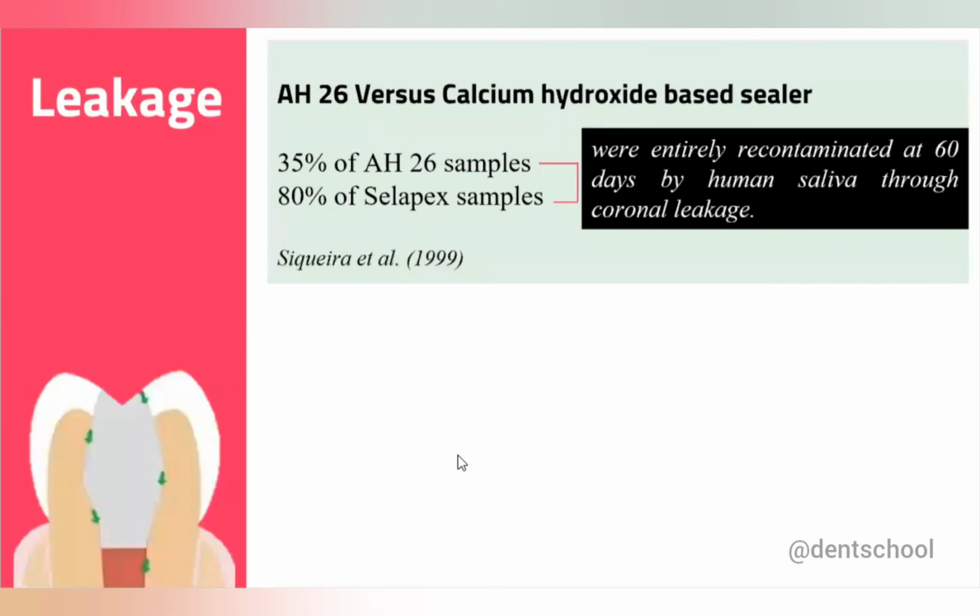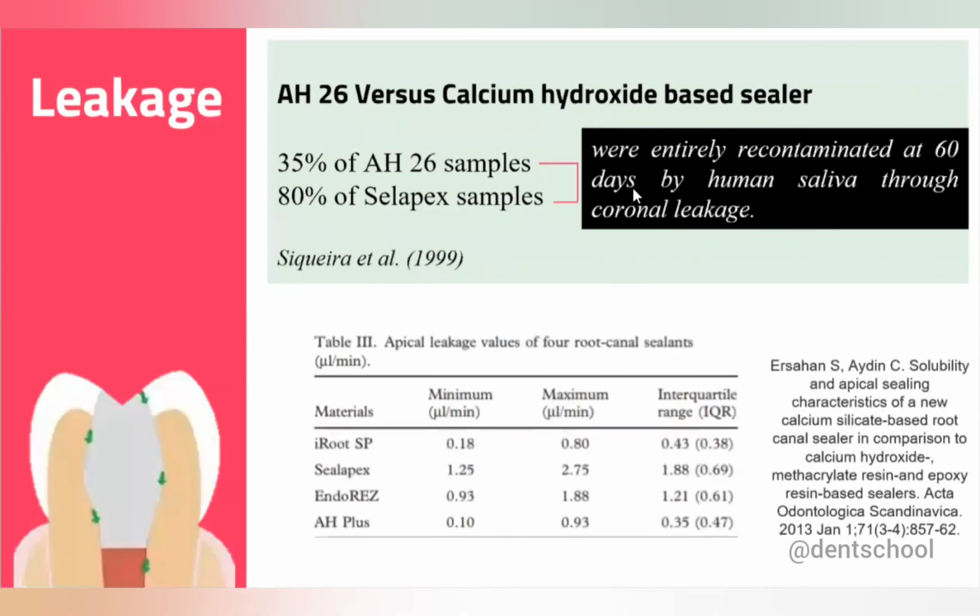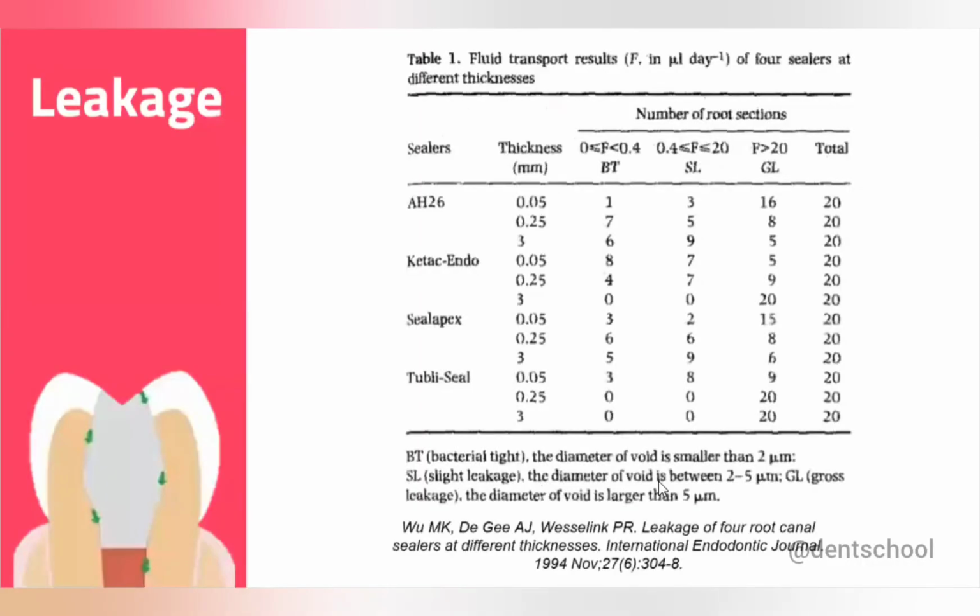Now, leakage first. We'll talk about coronal leakage. This is a study done by Sequeira. Here they compare a resin based sealer and Sealapex. Here you can see that after 60 days, 80% of the Sealapex samples were completely contaminated by saliva. And one more study, here also focus on this, that this is the calcium hydroxide based sealer. The microleakage was highest in the Sealapex cases. So if you compare Sealapex with the resin based and bioceramic based sealers, it has more leakage, poor sealing ability.